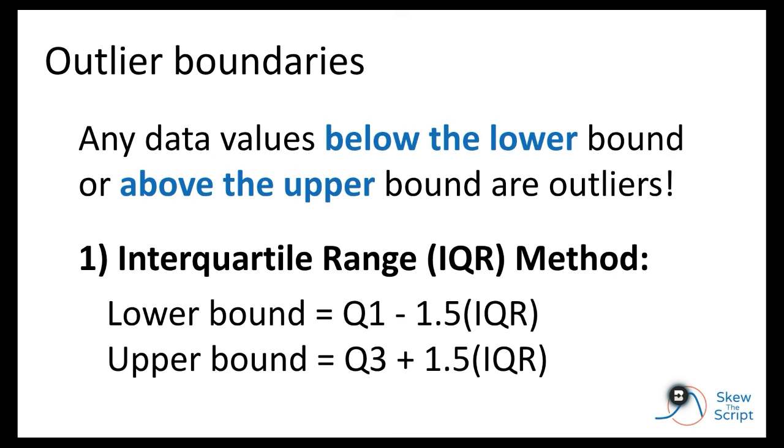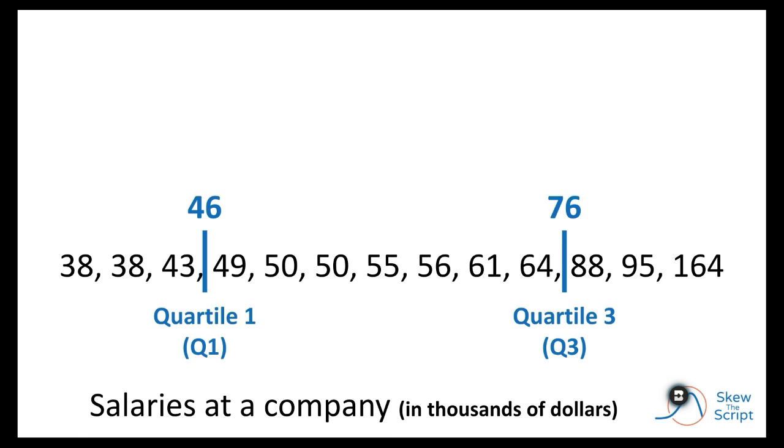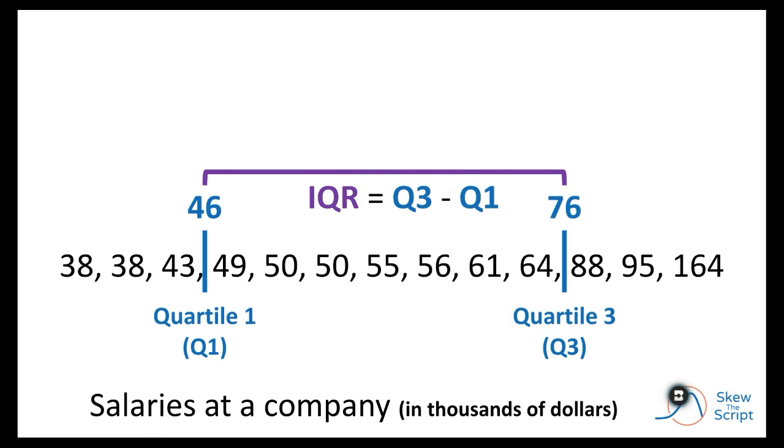There are two methods for calculating outlier boundaries. The first method is called the interquartile range method. In this method, the lower boundary is a distance of 1.5 times the IQR below the first quartile, and the upper boundary is a distance of 1.5 times the IQR above the third quartile. Let's look at how this works. The first and third quartiles were 46,000 and 76,000. IQR is the difference between these values, Q3 minus Q1. So we subtract them and get an IQR of 30,000, or 30.